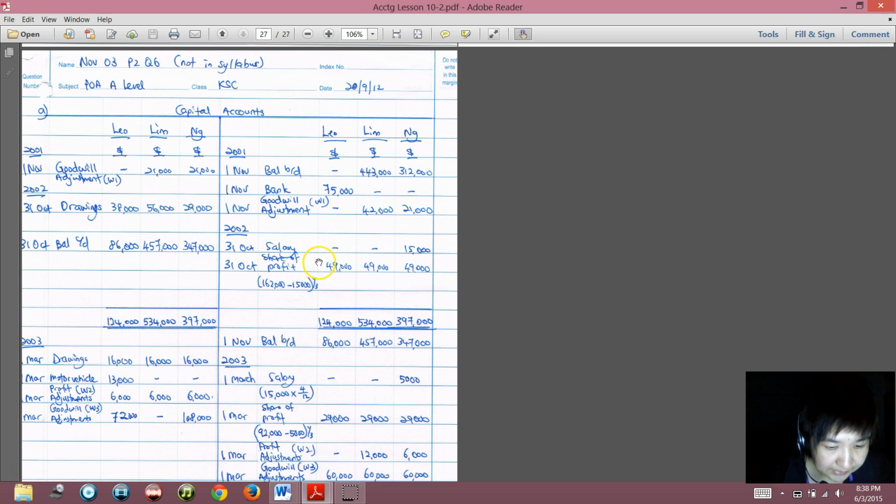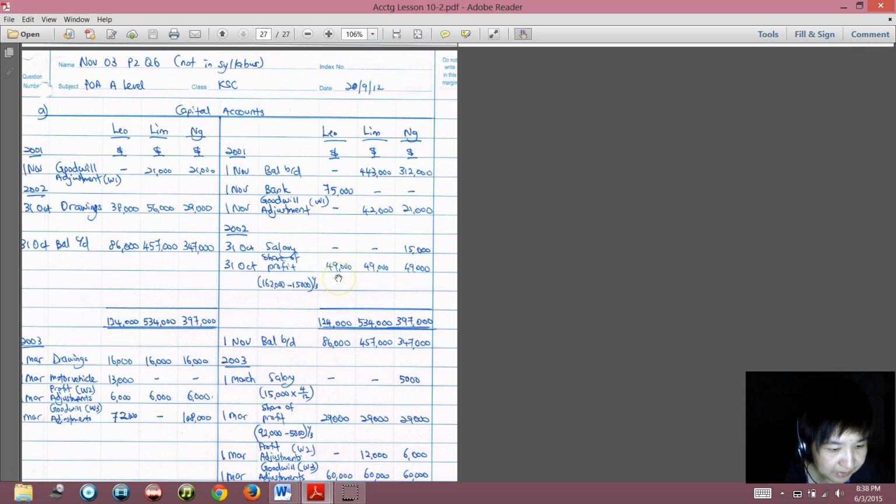Then drawings during the year. Drawings will be on the debit side, because by now you should understand that debit will reduce the partner's money in the company. So drawings will reduce the partner's money. Leo is 38,000, as given in the paragraph. Lim is 56 and Ng is 29.